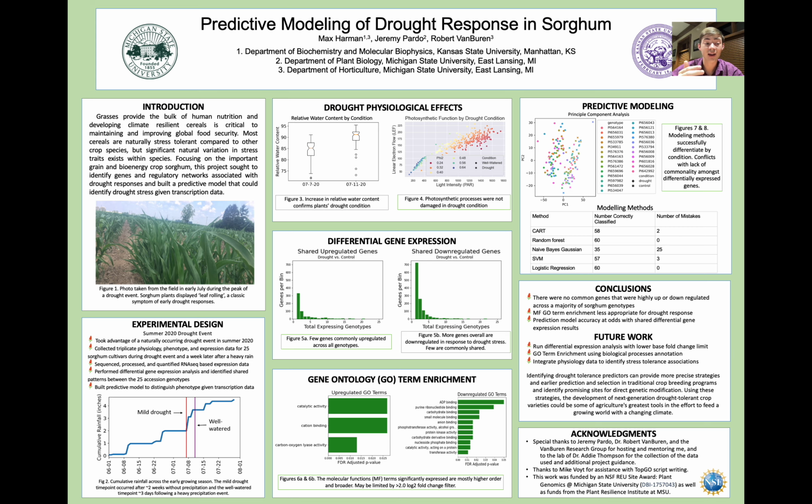Figures 5a and 5b show the distribution of up and down regulated genes across the number of genotypes that they were highly differentially expressed in. There were no genes that were highly up or down regulated across all 25 genotypes. An important note for this is that this trial and analysis had a cutoff for genes that were differentially expressed at less than a 2.0 log2 fold change. This may explain the lack of common expression patterns, at least in degree.